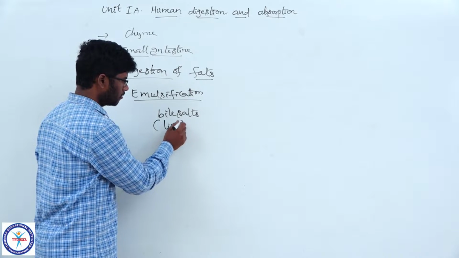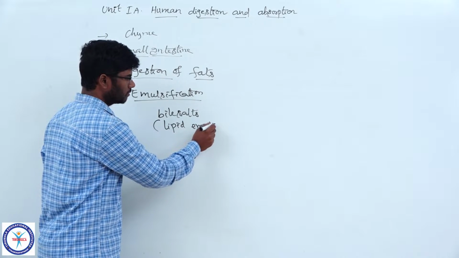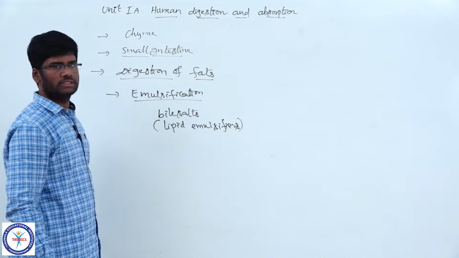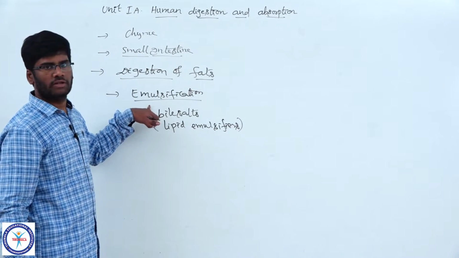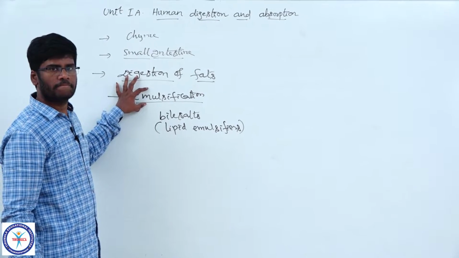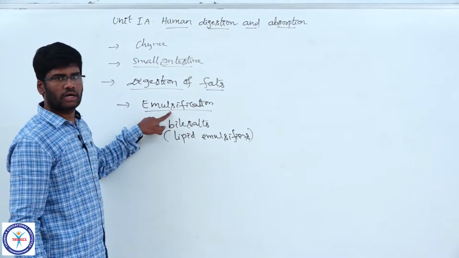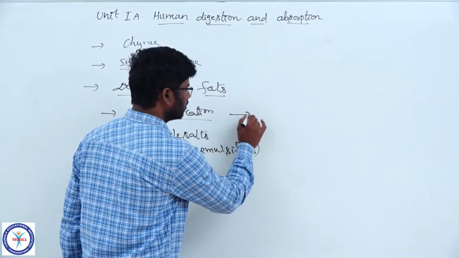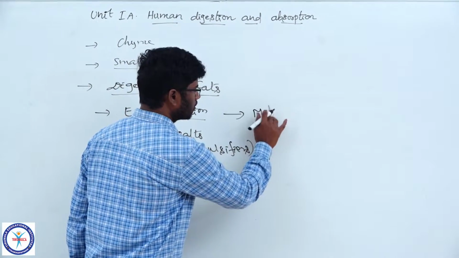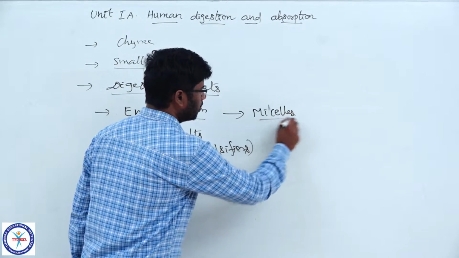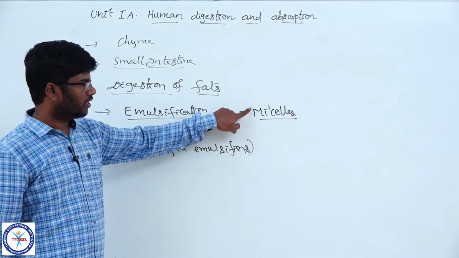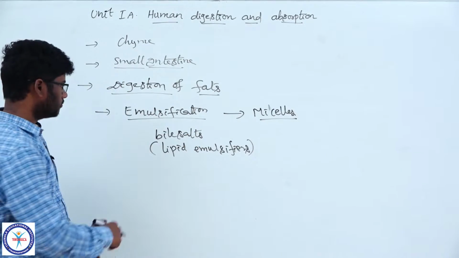lipid emulsifiers. What is meant by emulsification? During emulsification, the large fat globules are converted into short fat globules named micelles. Micelles are the small fat globules which are the end products of emulsification.